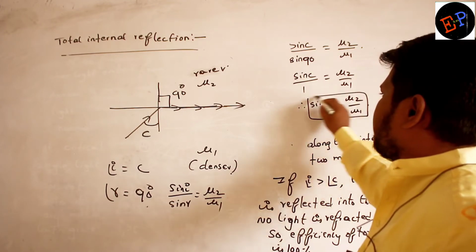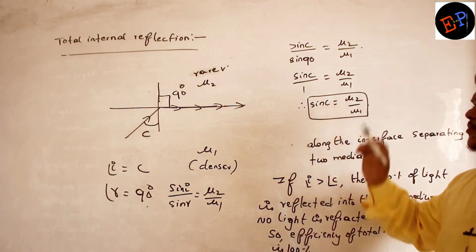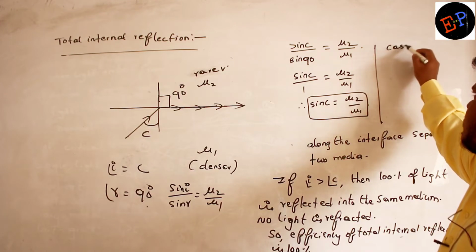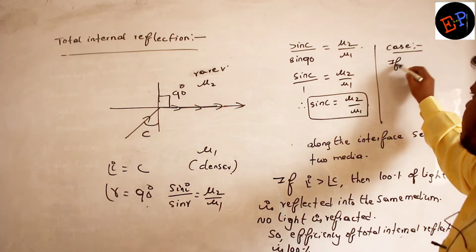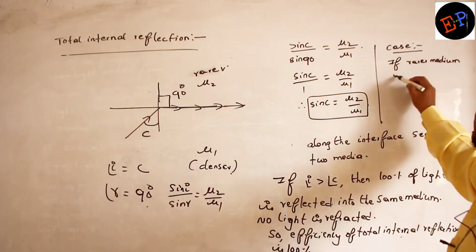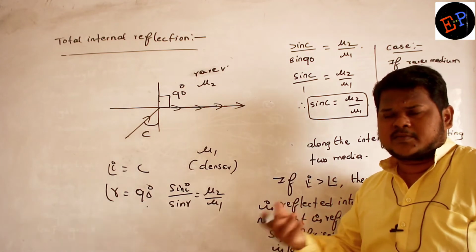So sin C is equal to mu2 divided by mu1. This is one important relation. Are you able to understand? Now here you can write one case also. What is the case? If the rarer medium is air. This is just a case only. It may or may not be present.